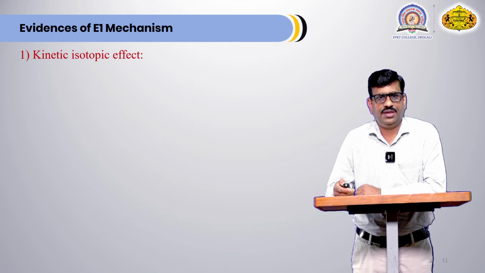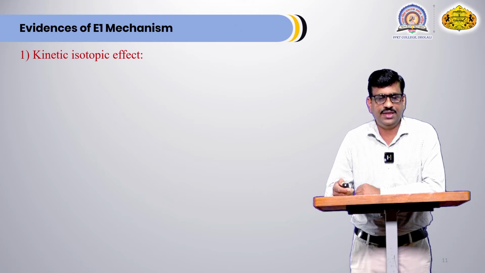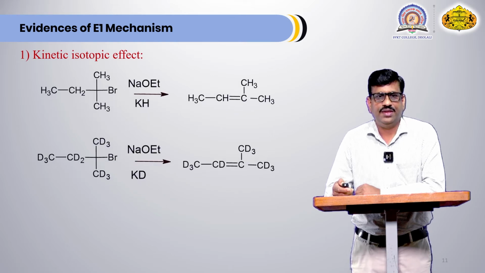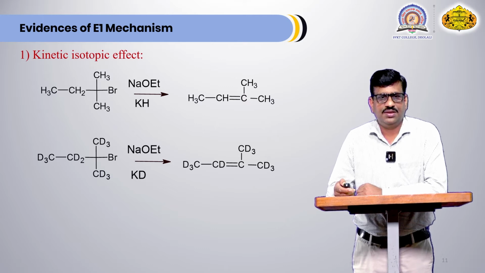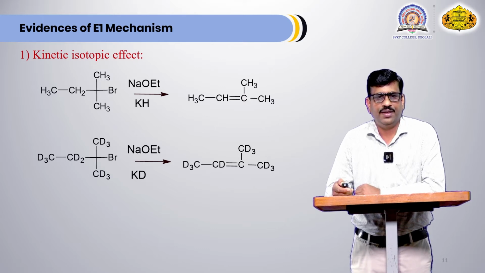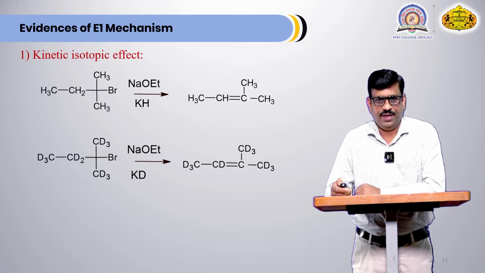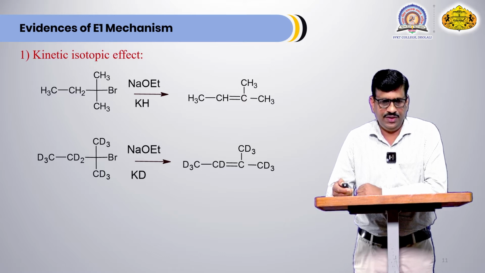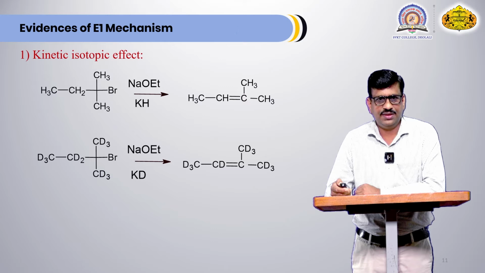During the kinetic isotope effect study, normal substrate and deuterated substrate are reacted under similar reaction conditions. Let's see here, in this case the first substrate molecule contains normal hydrogen atoms, and in the second substrate molecule all hydrogen atoms are replaced by deuterium atoms. In both of these reactions, sodium ethoxide is used as a base, and after completion of the reaction, the rate of the reaction is measured. The rate of the first reaction is denoted by Kh, and the rate of the second reaction is denoted by Kd.